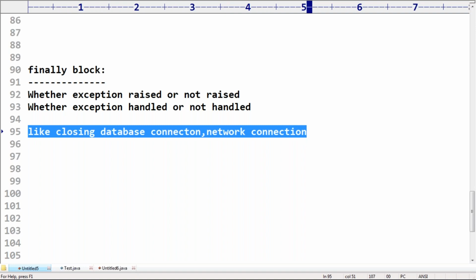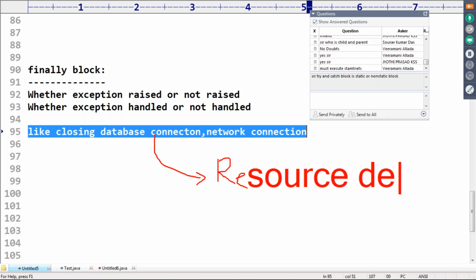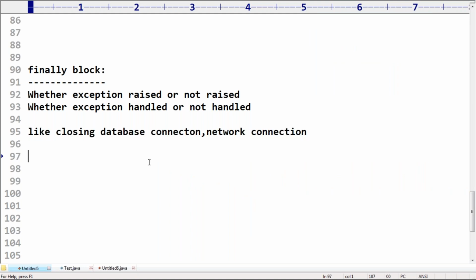This type of code is called resource deallocation code. Resource deallocation means releasing the resources, which is also known as cleanup code.